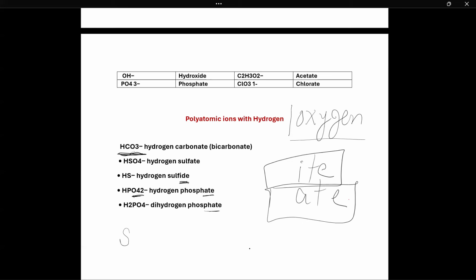Now, one more thing, SO4. What is the name of this polyatomic ion? Sulfate. SO3: now oxygen is less, we will call it sulfite. So if there is less oxygen, we call it sulfite, name ending with ITE, not ATE. When we talk about bonding and then study nomenclature, how we name compounds, then we will discuss in detail. Right now, I just gave you some heads up so that you know.